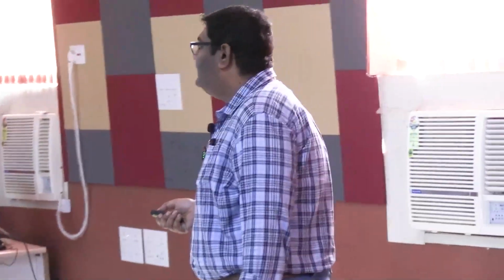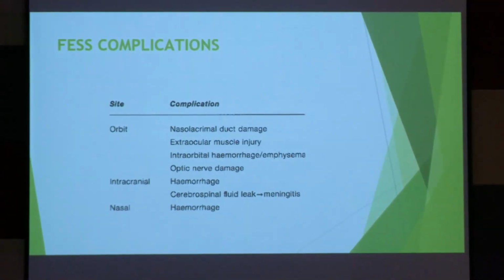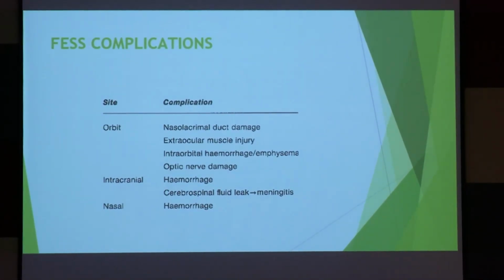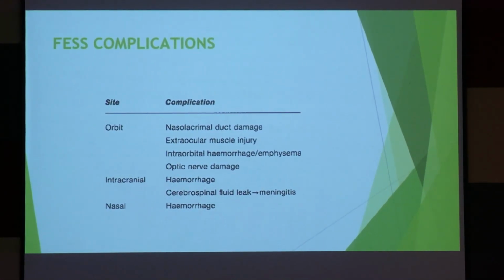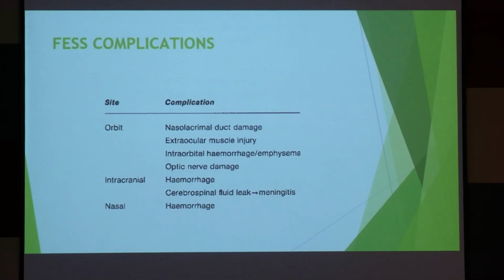Okay. Other complications, nasolacrimal duct damage. Why? Nasolacrimal duct, where does it open? Which meatus? Which meatus? This is the fourth class. I am telling the same thing. Nasolacrimal duct opens in inferior meatus, right?